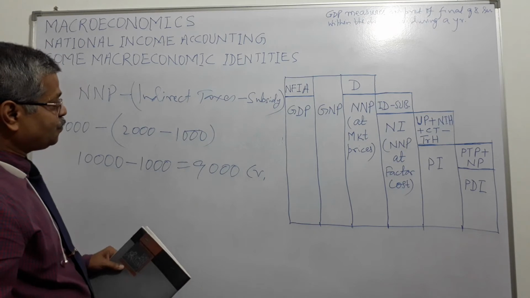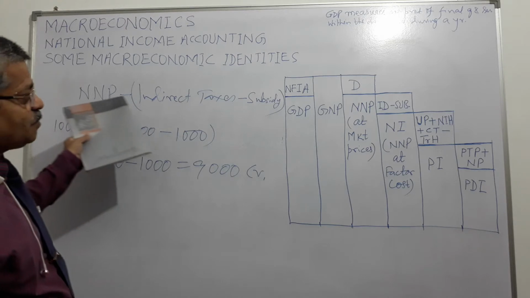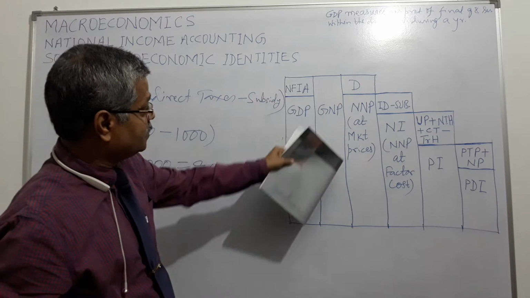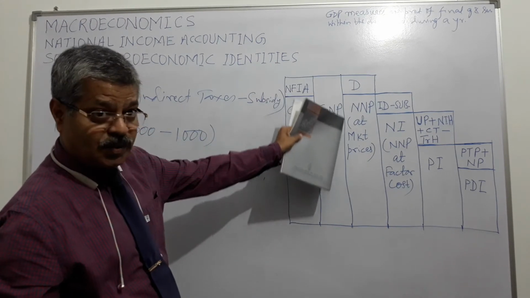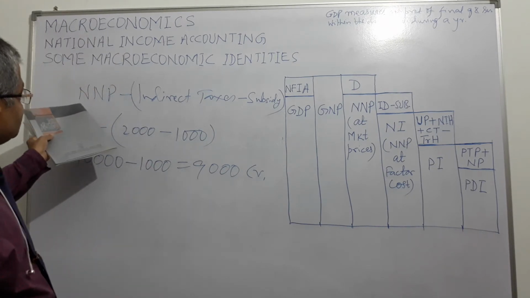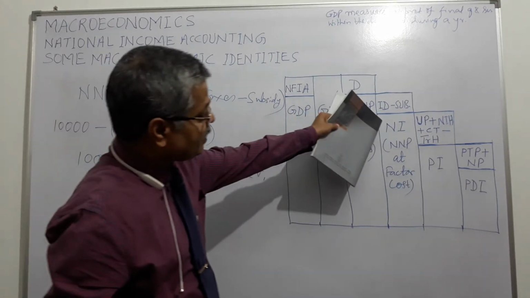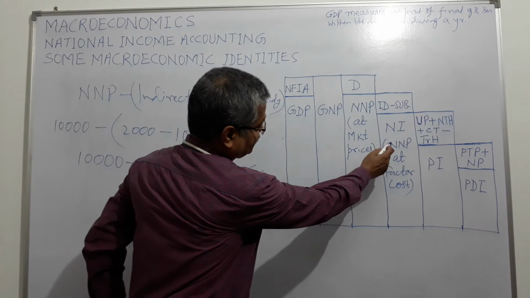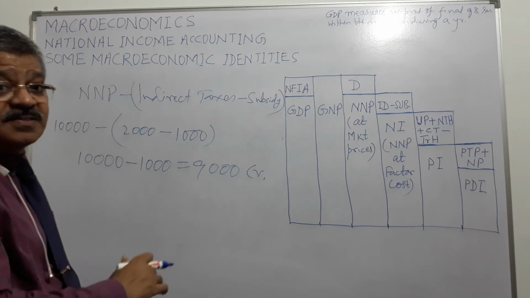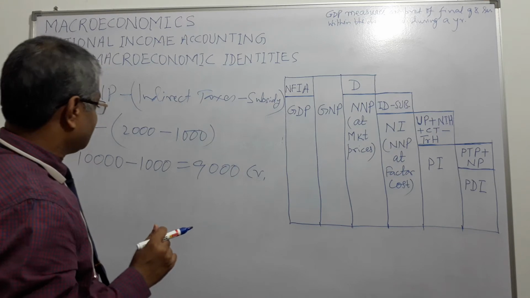Now we go on. Net national product at market prices was obtained when we had deducted depreciation. Here GNP minus depreciation is equal to NNP, net national product at market prices, and when we deduct from NNP indirect taxes minus subsidies, then we get national income, net national product at factor cost, right? So we are deducting whatever doesn't accrue to the households and adding whatever households get, right?